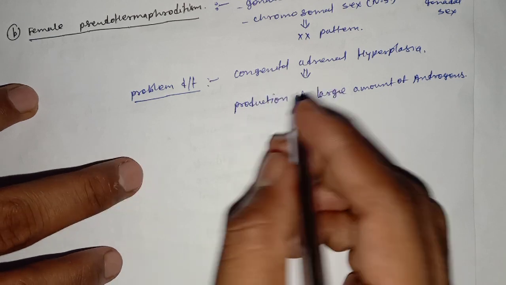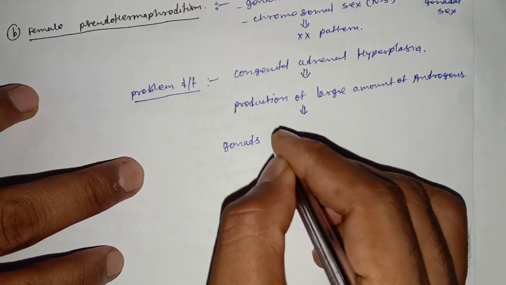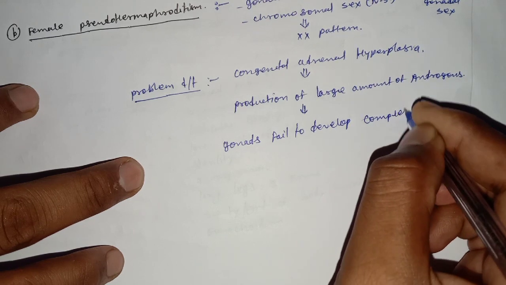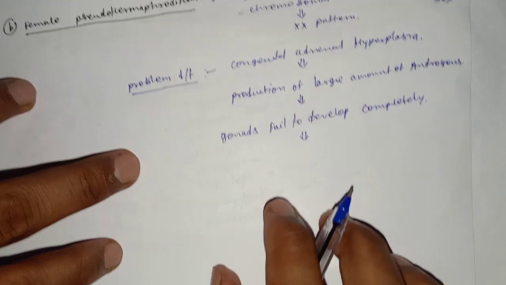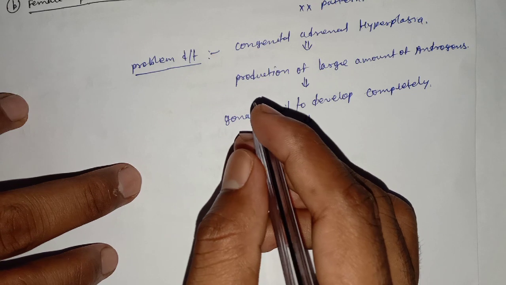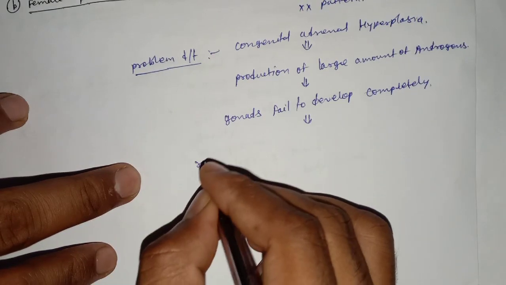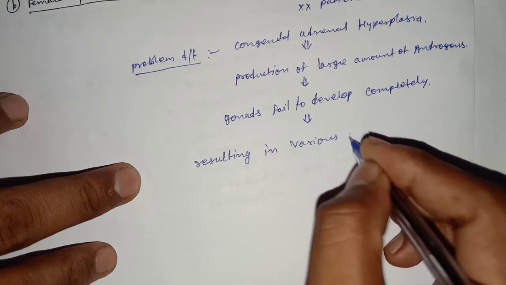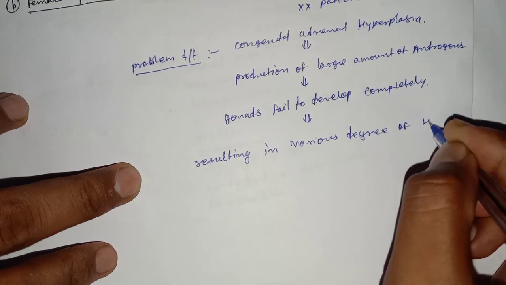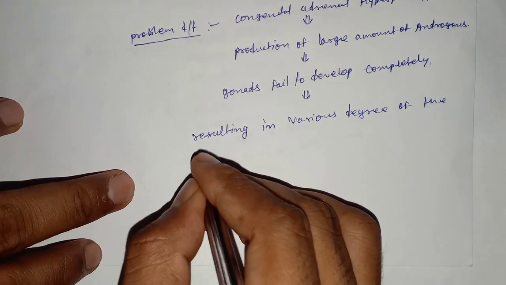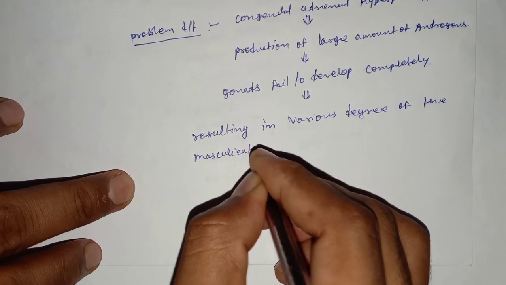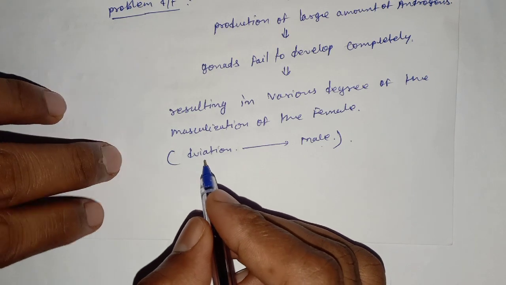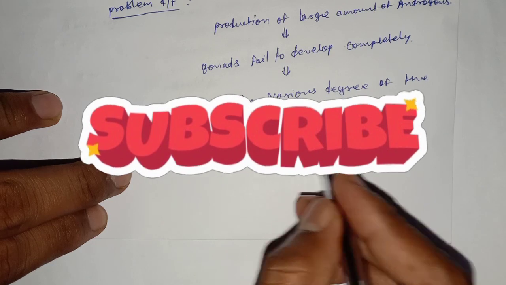Because of it, the gonads fail to develop completely, resulting in various degrees of masculinization of the females, means the deviation of the sex organs and the sexual characters towards the male.